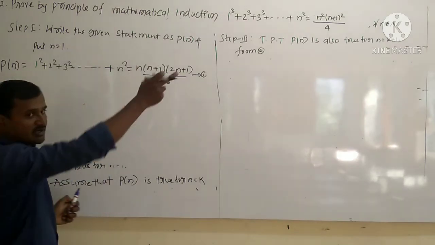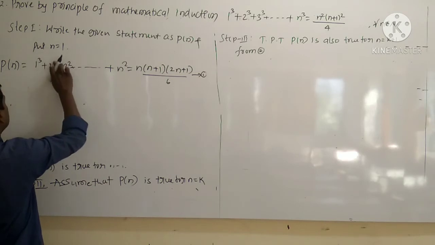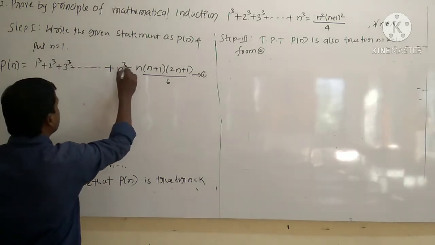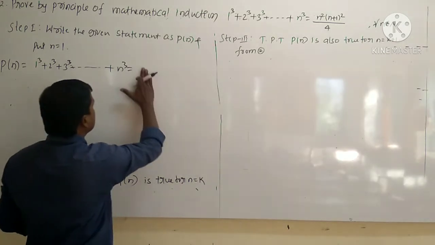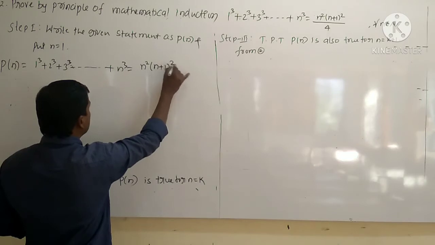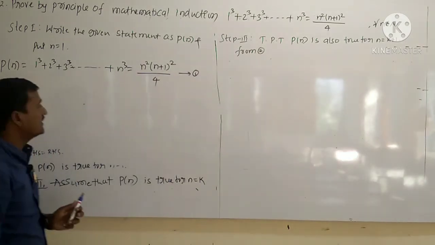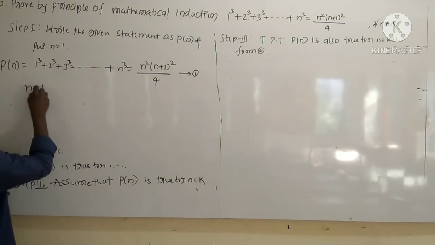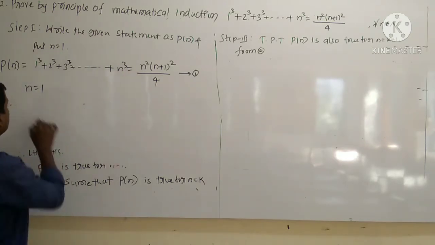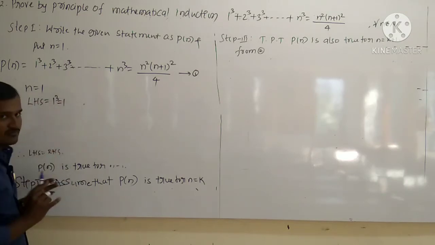Write the given statement as P of n and put n equal to 1. Hence it becomes what? 1 cube, 2 cube, 3 cube up to n cube. This is equal to n square into n plus 1 whole square divided by 4. Call this as 1. Now take n equal to 1. n equal to 1 means the last term is n cube. Then what about the first term? That is, LHS is equal to 1 cube, that gives 1.